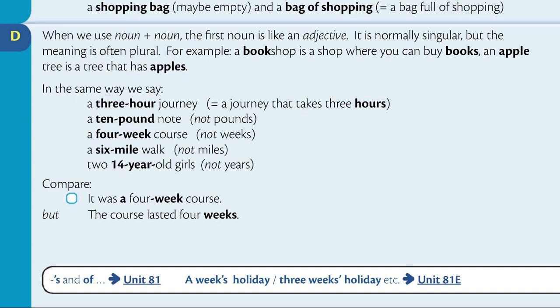In the same way, we say a 3-hour journey, which means a journey that takes 3 hours; a £10 note, not pounds; a 4-week course, not weeks; a 6-mile walk, not miles; two 14-year-old girls, not years. Compare: it was a 4-week course, but the course lasted 4 weeks.